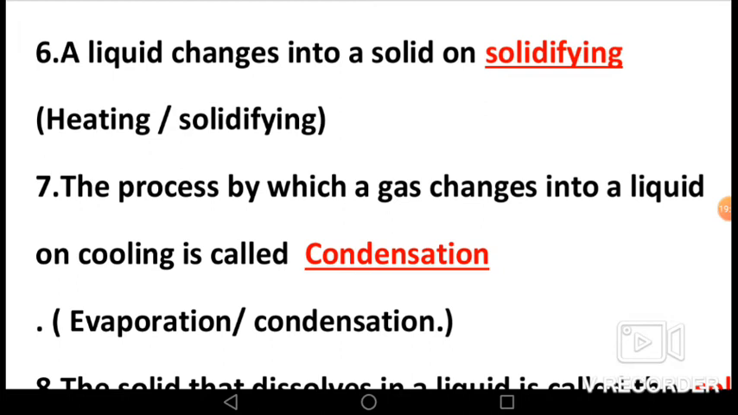Now let's see, sixth, fill in the blank. A liquid changes into a solid on dash, heating and solidifying. The answer is solidifying, because if you fill water in an ice tray and keep it in the freezer, you will see that after some time the water turns into ice.